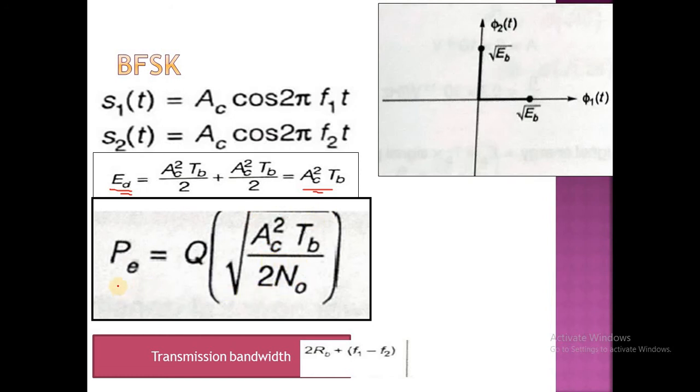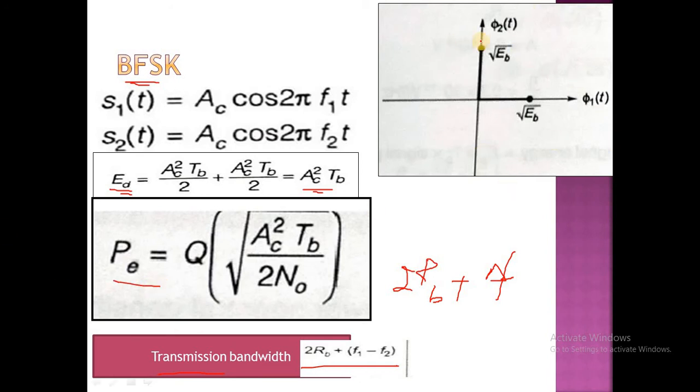It is the probability of error in case of a BFSK. Transmission bandwidth required is 2 Rb plus delta f. Delta f stands for f1 minus f2.